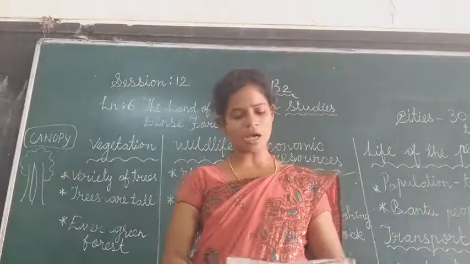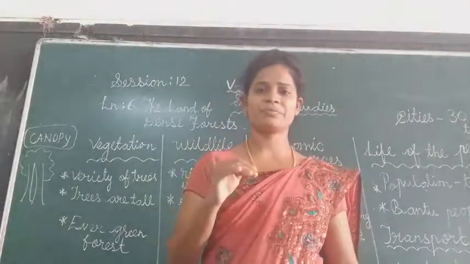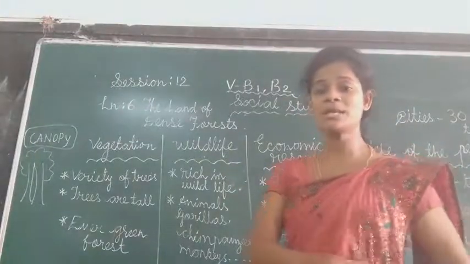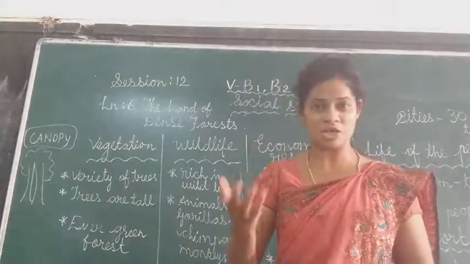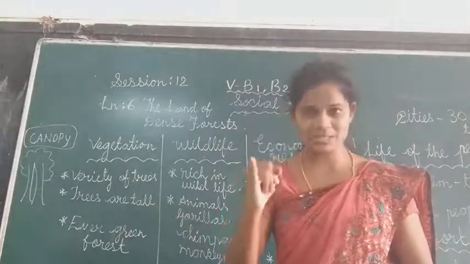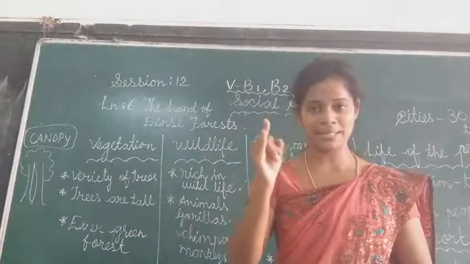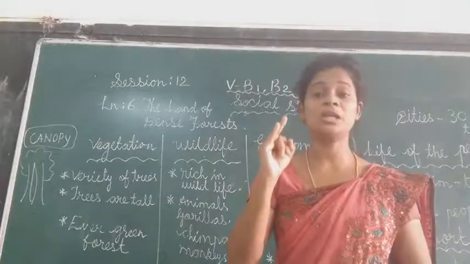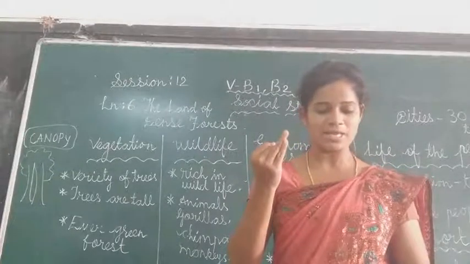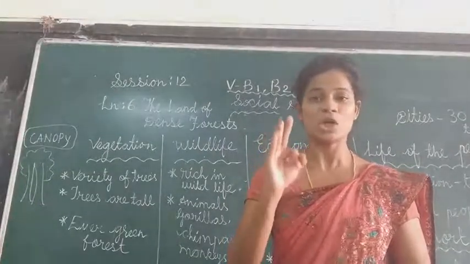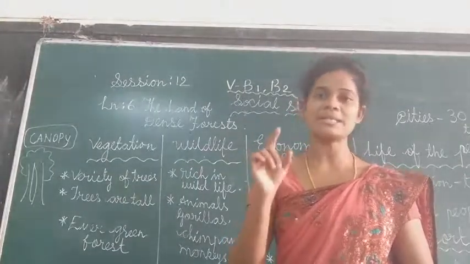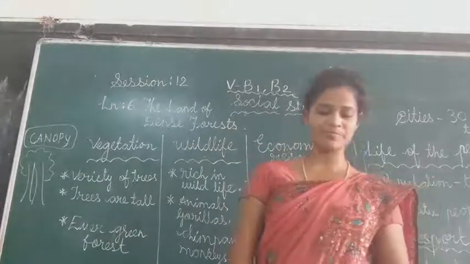Okay, this is all about the economic resources. What are the resources that they use for economic? Mainly what I told, they use cultivation, agriculture, and they take care of the animals. Livestock rearing. They also grow cash crops. And the land is rich in minerals as I listed out.